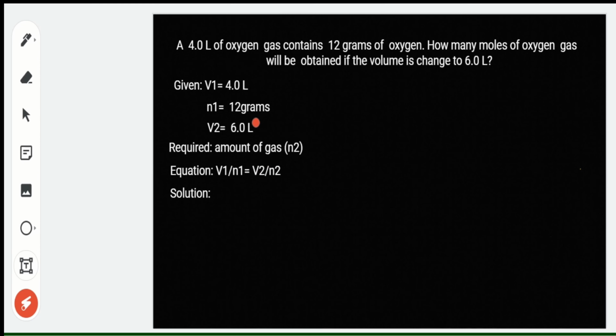So, first thing is we need to convert the amount of gas from grams to moles. So, we have to use the molar mass of oxygen para mahanap natin yung value ng ating initial amount of gas in moles.